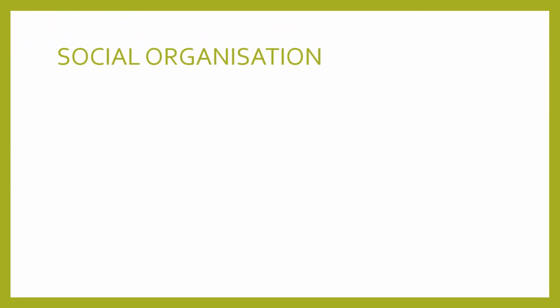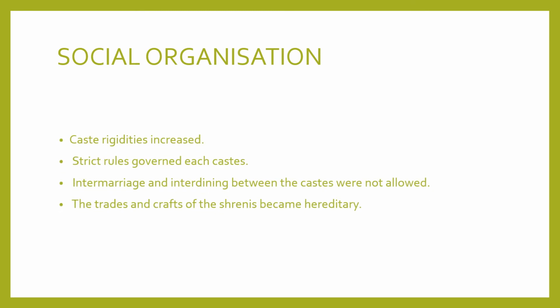Social organization. Caste rigidities increased. Strict rules governed each caste. Intermarriage and interdining between the castes were not allowed. The trades and crafts of the shrenis became hereditary.